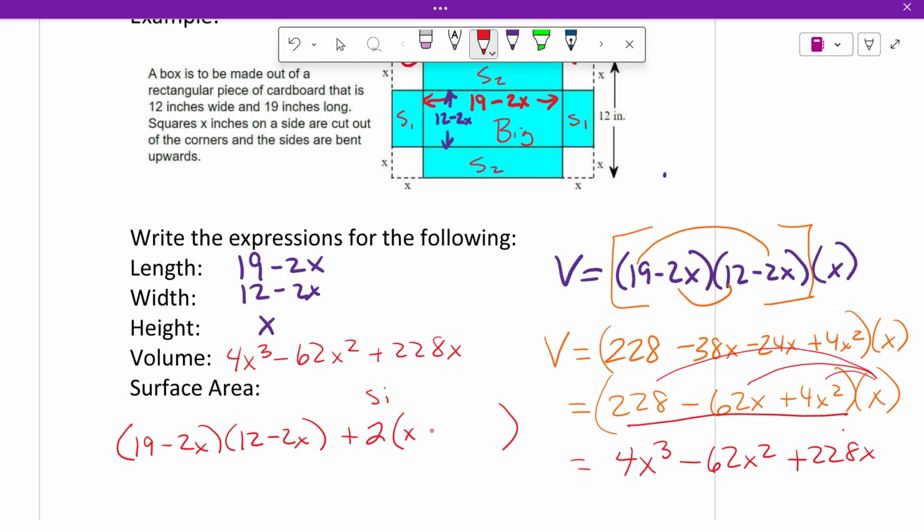So it's x times 12 minus 2x. And then side 2, there's 2 of those. And so then it's x times the length, 19 minus 2x.